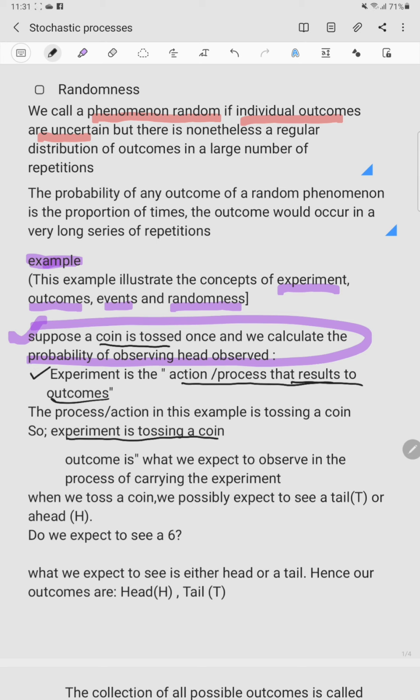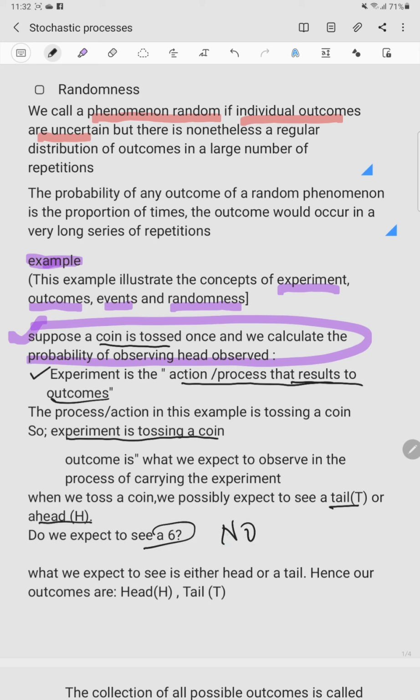An outcome is what we expect to observe in the process of carrying out the experiment. So when we are tossing a coin, what is in our mind? What do we expect to observe? When we are carrying out this experiment, we are expecting either to see a head or a tail. Do we expect to see a 6?